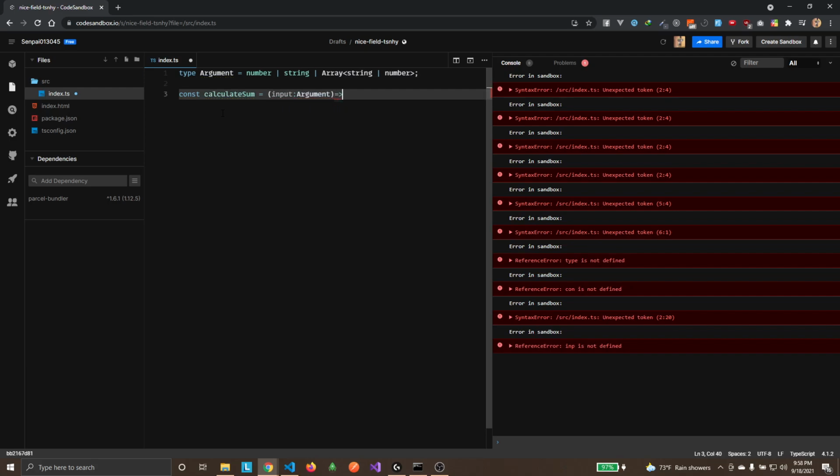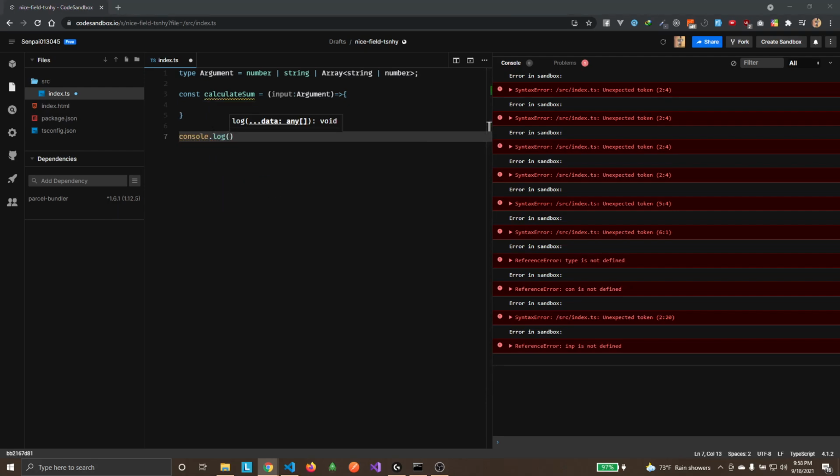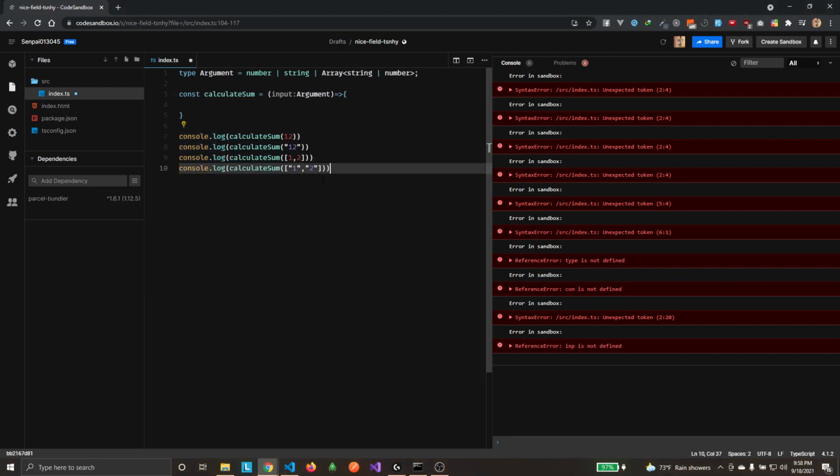So I'm going to do console.log. I'm going to have a few console logs in place, and you can do the same. It should be able to handle 1 2, it should be able to handle 1 and 2 in an array, and 1 and 2 in a string array.